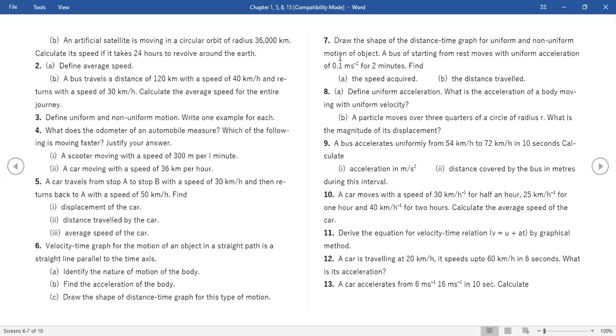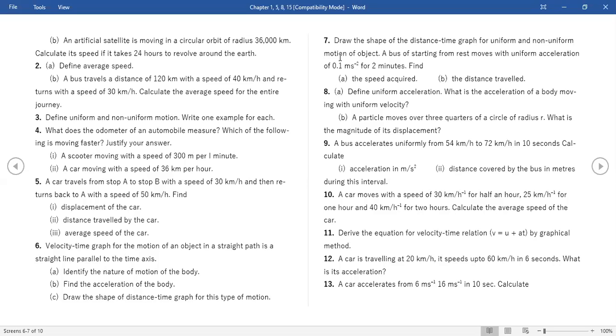Ma'am, in the second part of the fifth question, I took the distance as 2x and I got time as x by 30 hours and x by 50 hours. So I added them both and got the total time. How do I get the total velocity? That is total distance divided by total time.